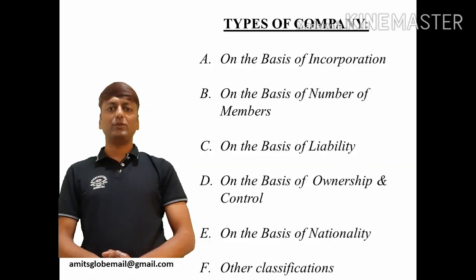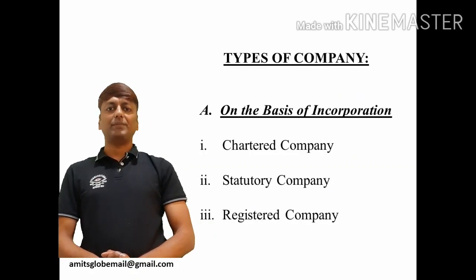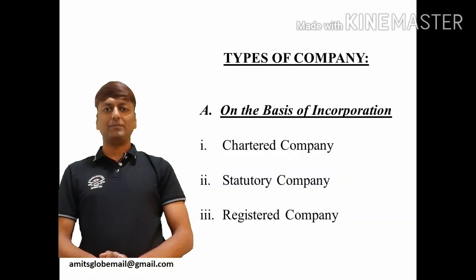First, moving on to the kinds of company on the basis of incorporation. There are three kinds of company on the basis of incorporation. They are chartered company, statutory company, and registered company. Chartered companies are no more present in the present age.